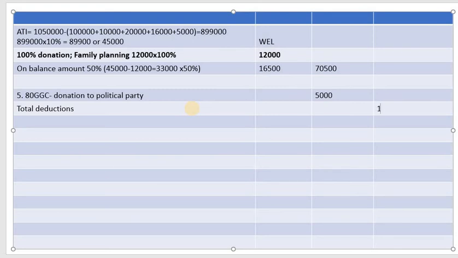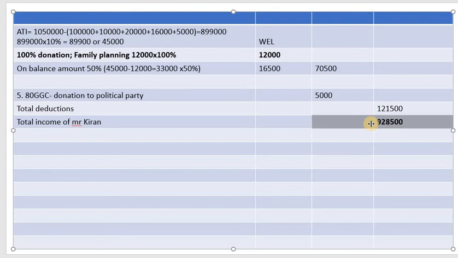So total is 1,21,500. Therefore the total income of Mr. Kiran is how much? Deduct the deductions: 9,28,500 is the total income of Mr. Kiran.